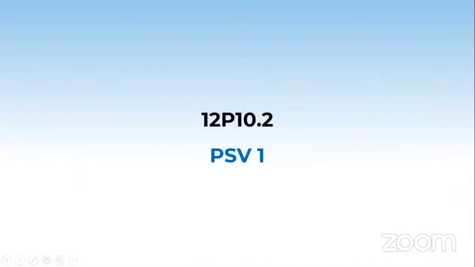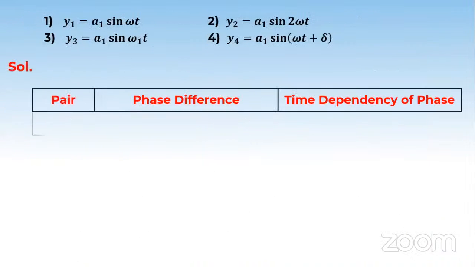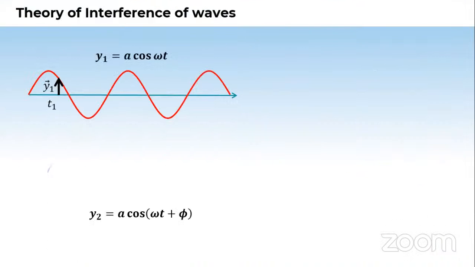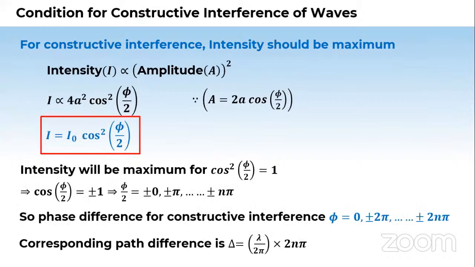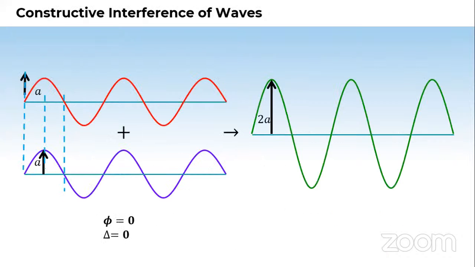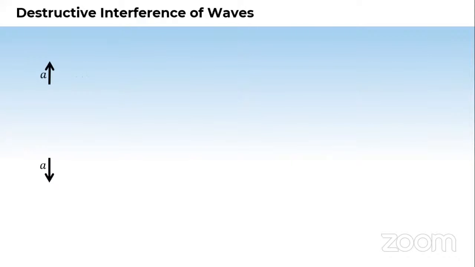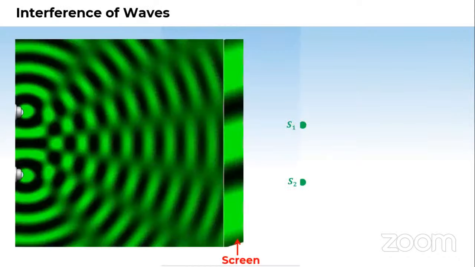In the next class, we'll see some questions and some conditions. On the theory of interference, we'll derive an equation of interference, and then we'll see constructive interference and the conditions for that, and we'll see destructive interference and the conditions for that. So that is all about today's class. Next class we'll see all these things.